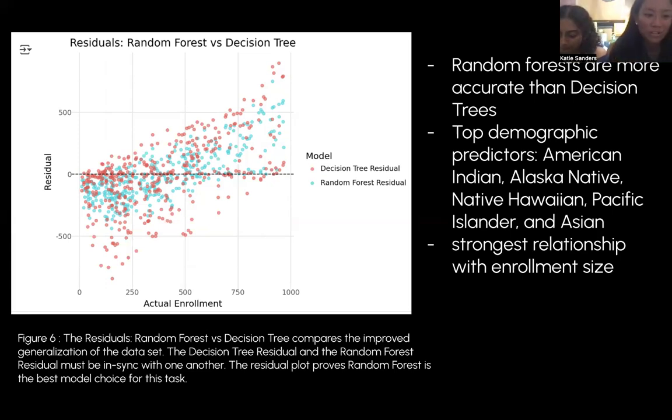And the decision trees overestimate low values and underestimate high values more than random forests. This supports that random forest provides a more robust and accurate prediction, especially across varying institutional sizes. The top demographic predictors are still American Indians, Alaskan Natives, Native Hawaiians, and Pacific Islanders, as well as Asians. These variables exhibit the strongest relationship with enrollment size because they are correlated to the institutional type and geographic and cultural context.